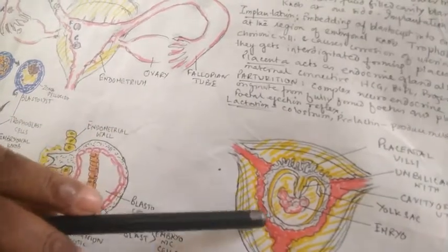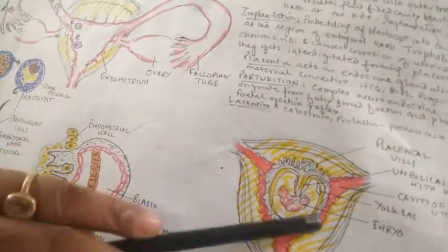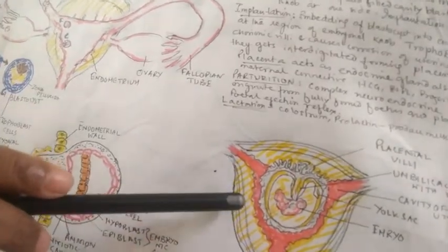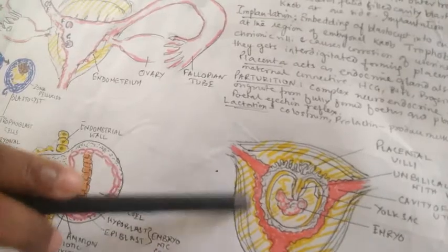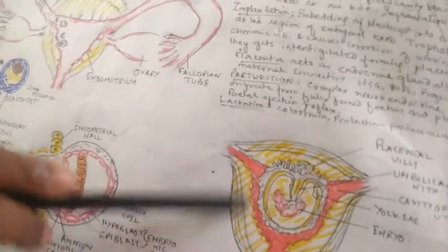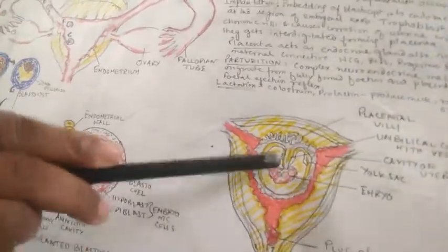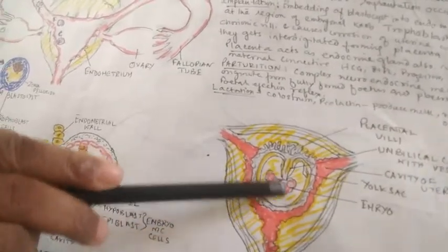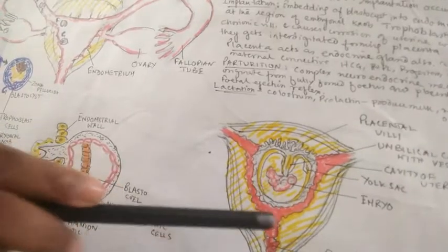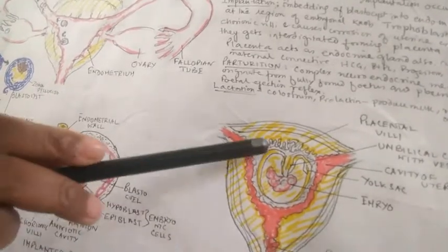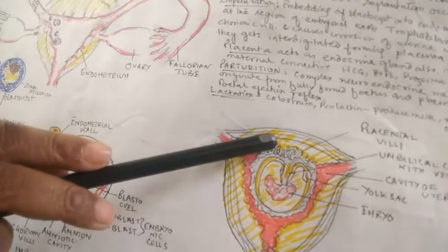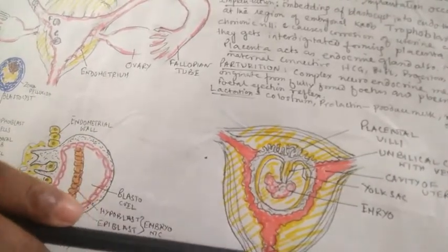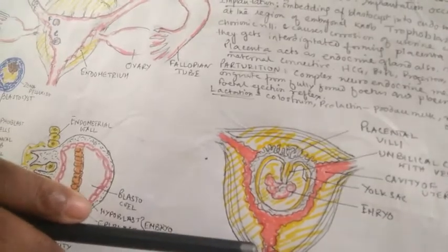There is an increase in oxytocin receptors in the uterine muscles, and the posterior pituitary starts releasing oxytocin, and this causes vigorous contraction in the uterine muscles, which helps the fetus to move and get released. And the placenta, along with the corpus luteum, also produces relaxin during childbirth, which helps in softening the pubic symphysis.